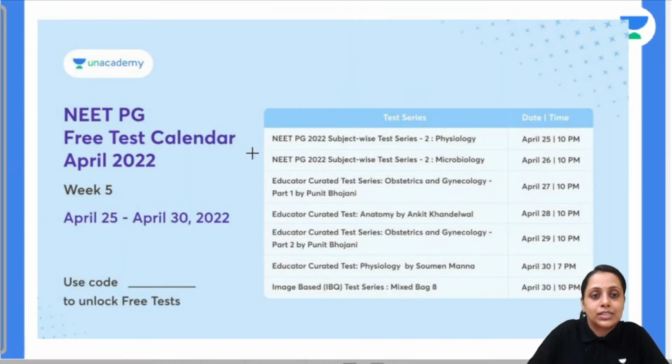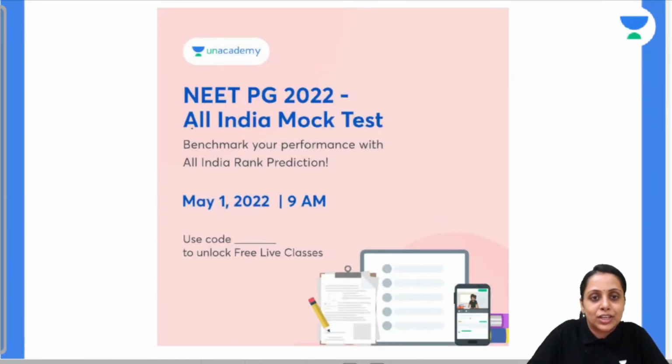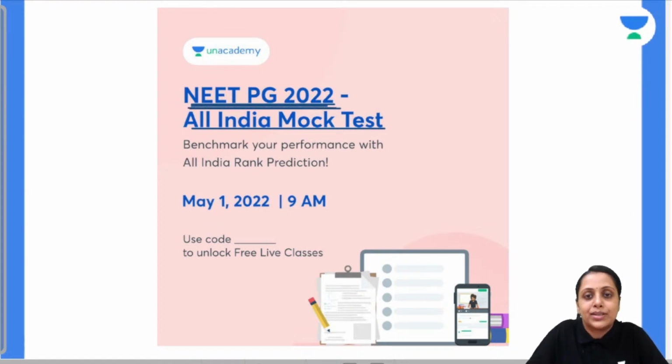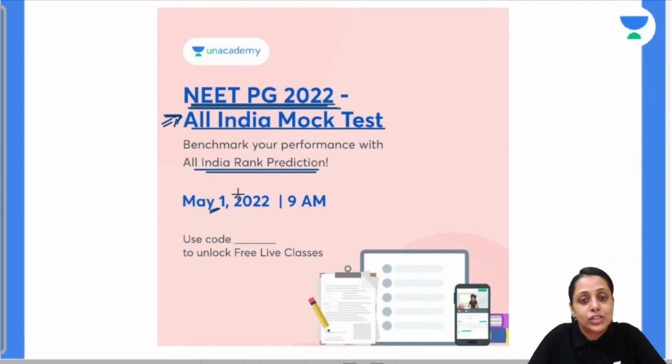Moving further, this is the free test calendar, week 5 for April, and we are left with two tests: today at 7 p.m. and 10 p.m. Moving further, we are going to have an all India mock test for the NEET PG 2022. Those who are giving the examination this year only, that is NEET PG 2022, do give this mock test. This mock test is going to give you all India rank prediction. It is going to happen on 1st May at 9 a.m. Do remember the date and timing.